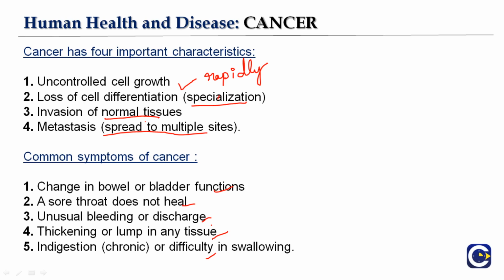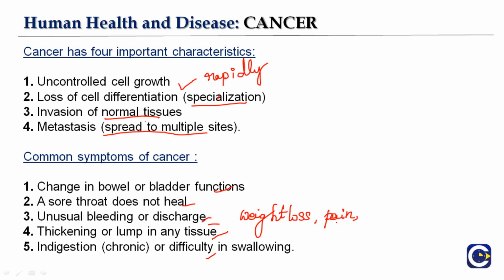Although general signs and symptoms are not very specific, the following that I mentioned here: the change in the bowel or bladder function, the sore throat, weight loss. Apart from that you can also add here pain, skin changes, unusual bleeding, persistent cough, voice change, then you'll have lumps in the body. In any unusual area you will find lumps.